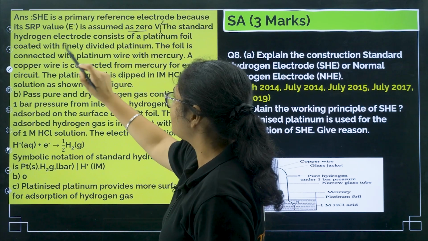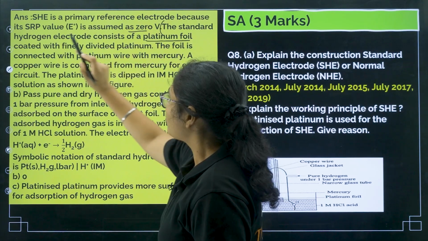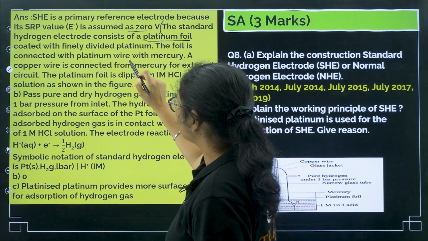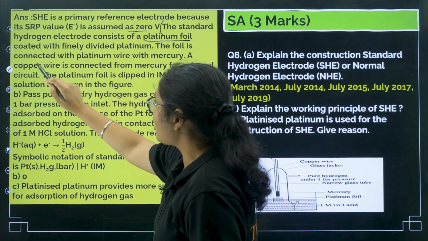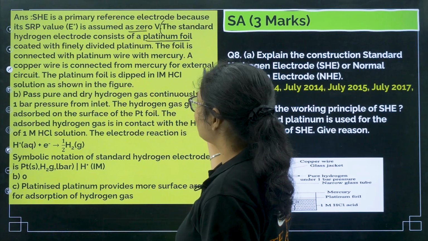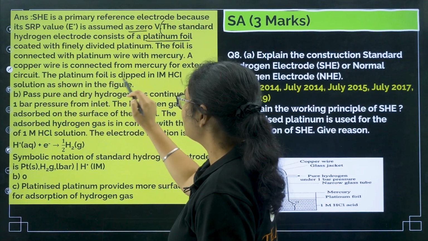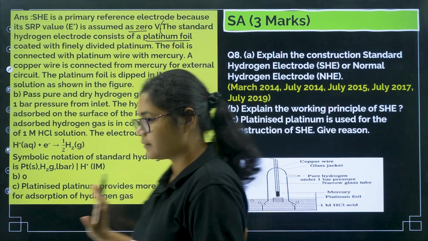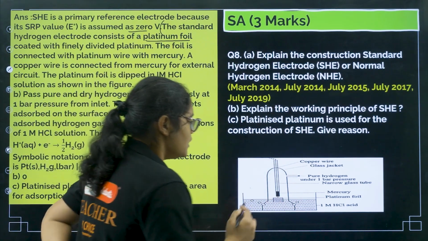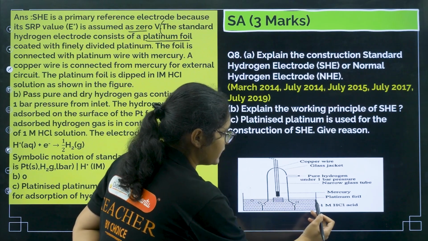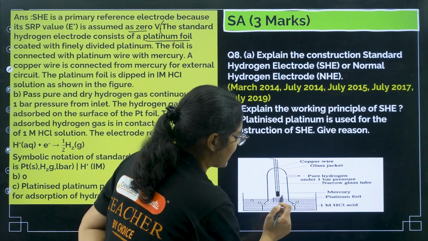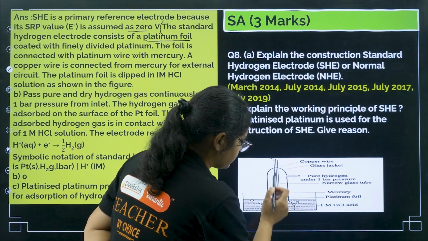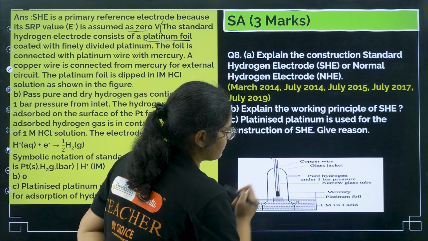The standard hydrogen electrode consists of a platinum foil coated with finely divided platinum. The foil is connected with a platinum wire with mercury. A copper wire is connected from the mercury for external circuit. The platinum foil is dipped in 1 molar HCl solution as shown in the figure. This is the figure. Now let us understand this one. You have first 1 molar HCl, then you have a platinum foil. The platinum foil is connected to the platinum wire, and this platinum wire outside is connected to the copper wire.